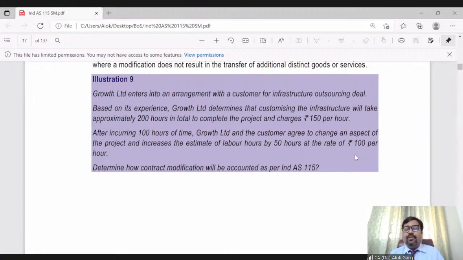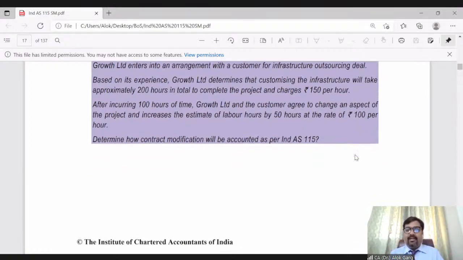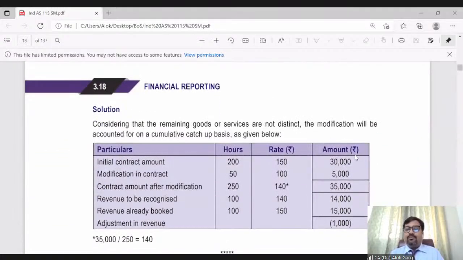So you need to see this as a single contract and calculate the transaction price as a single contract. The first 200 hours at 150 gives 30,000. For the next 50 hours at 100, it is 5,000. So for a total of 250 hours, the consideration is 35,000, and the rate comes out at 140 per hour. So going by the cumulative catch-up approach, what revenue needs to be recognized?